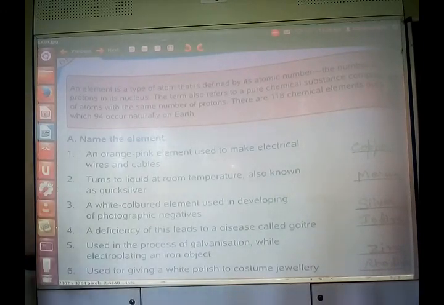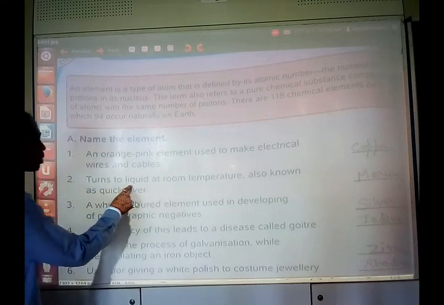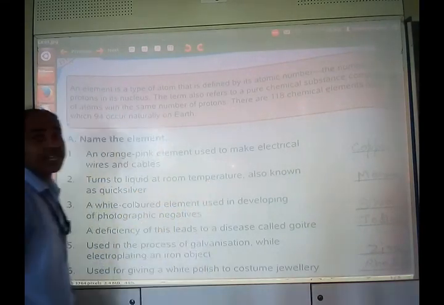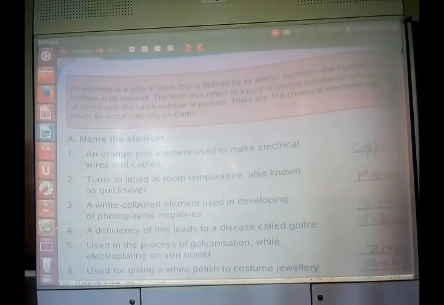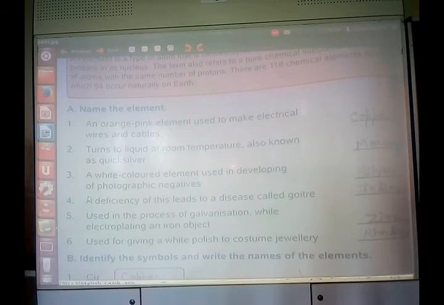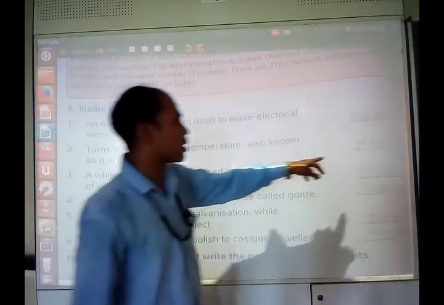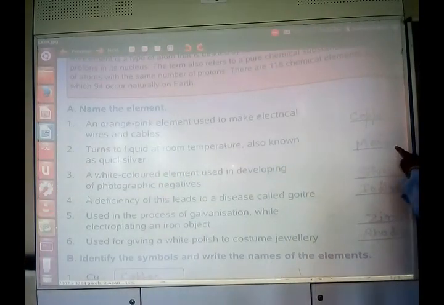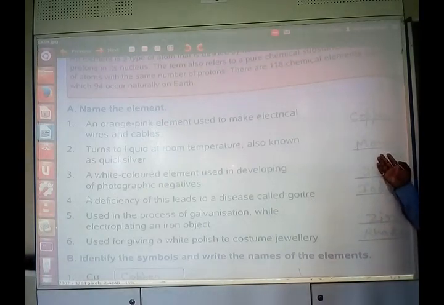Another question is, this element turns to liquid at room temperature. Name the element which is liquid at room temperature, and another name of it is quicksilver. So it is mercury, M-E-R-C-U-R-Y. If you can't see the answer, you can refer to your answer keys.